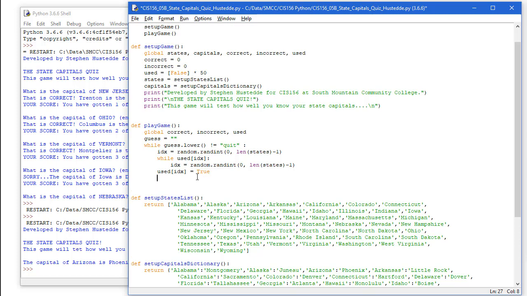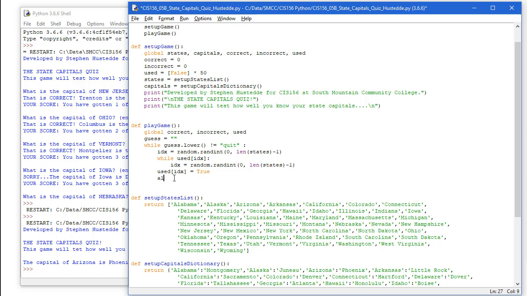Now we'll run into a problem here, and that is if we play more than 50 times, after our 50th play, it's gone through all 50 states and they're all marked true in my used list. And so when I'm trying to generate a new IDX that is false, it can't do it, and this becomes an endless loop here. So what I want to have happen is check to see if these are all true, and if they are, I want to set them to all false.